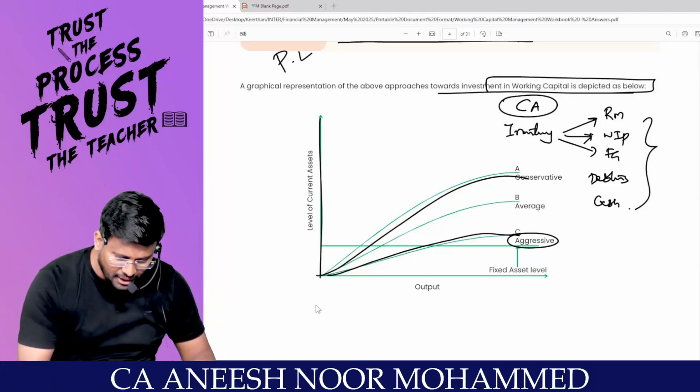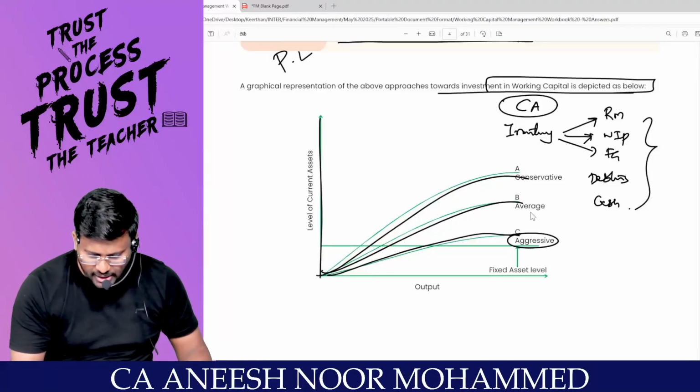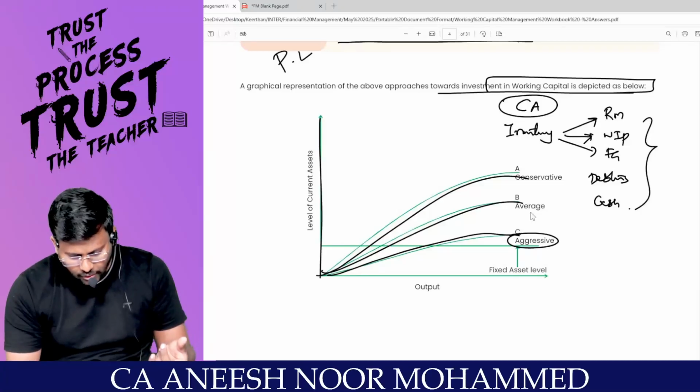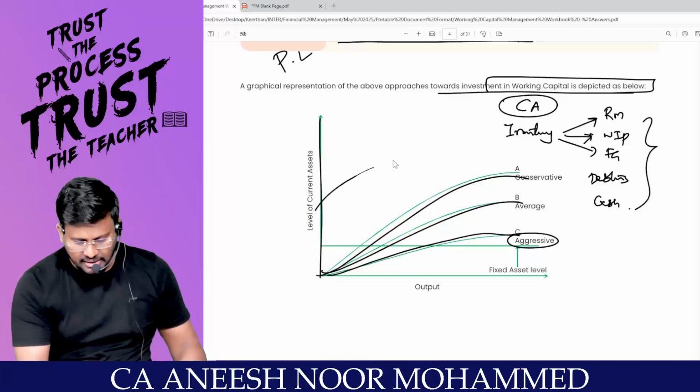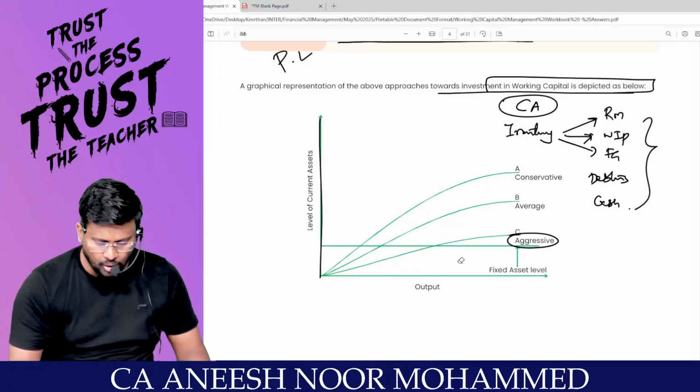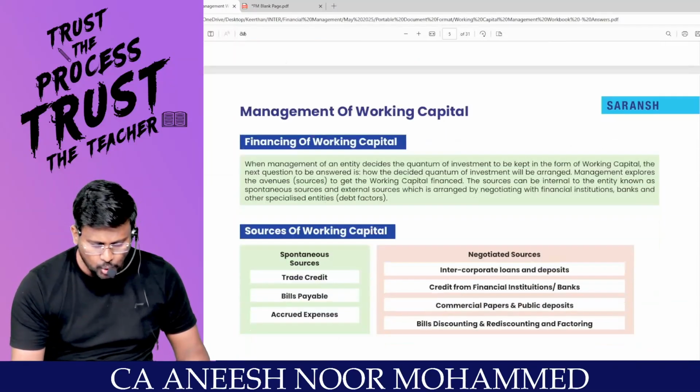This is the level of current assets. Sir, average means it's between conservative and aggressive. Sir, there may be theory questions like that also. You may get them in the exam. This will be useful, right, sir?